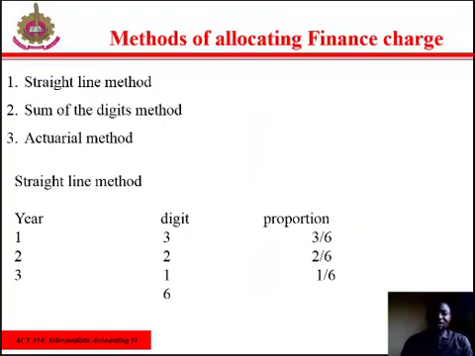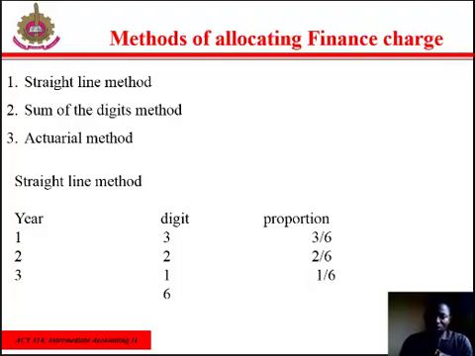Methods of allocating finance charge. In summary, there are three main methods of allocating the finance charge to each period, which include the straight line method, sum of digits method, and actuarial method. Under the straight line method, finance charges are distributed evenly over the period of the lease and are written off to the profit and loss account accordingly. That is, we have the finance charge divided by the duration of the lease.